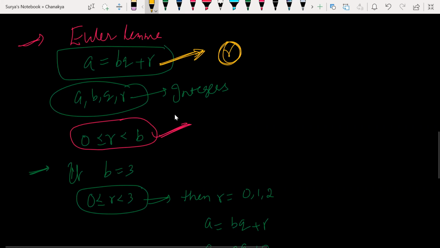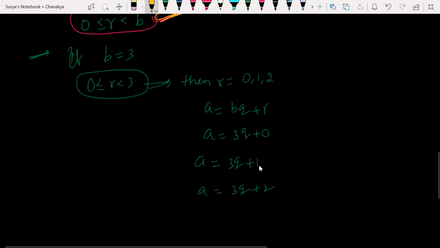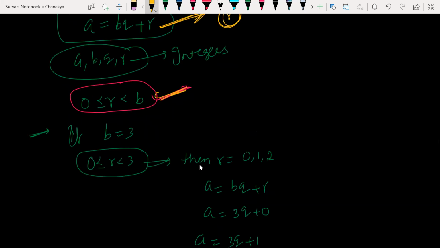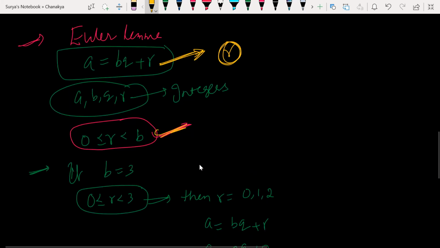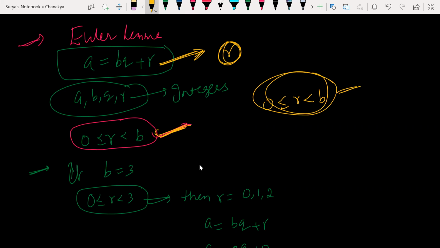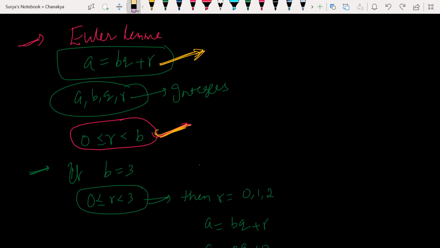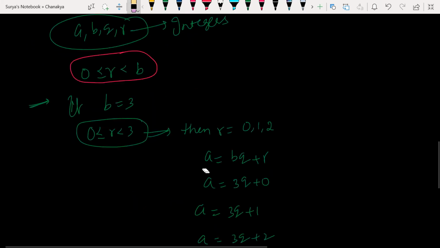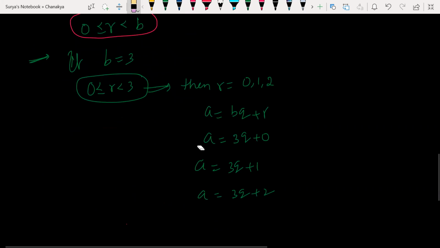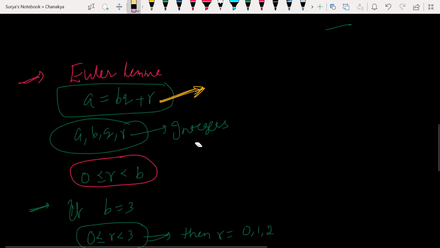Yogesh, can't hear you. Look, if you just forget R, then it will be a multiple of 3 only, but the thing is plus R as well. R lies between 0 and B, this is the condition for R. It is not less than or equal to, only less than. Any doubts here? Option A is going to be correct.